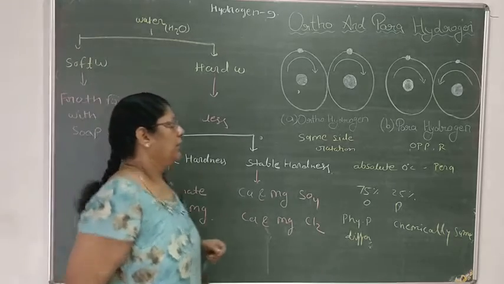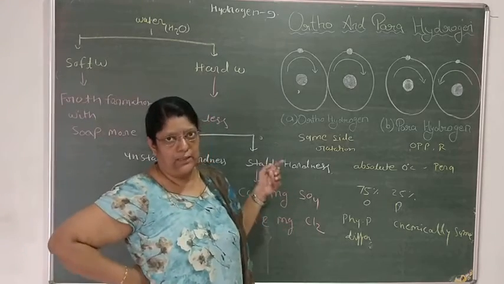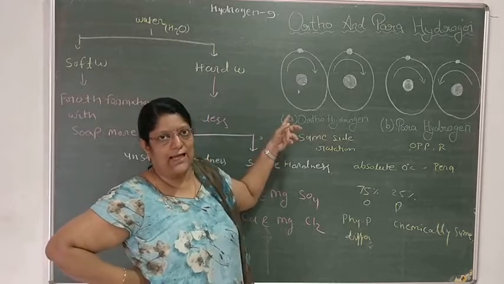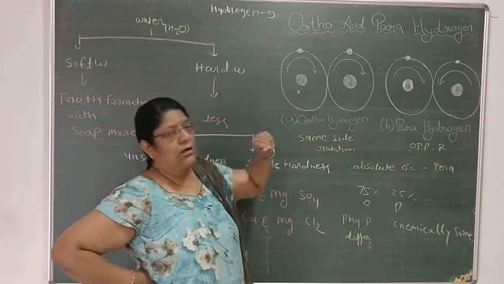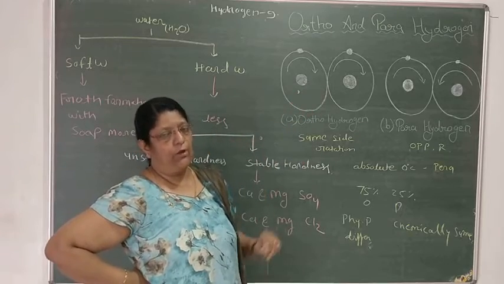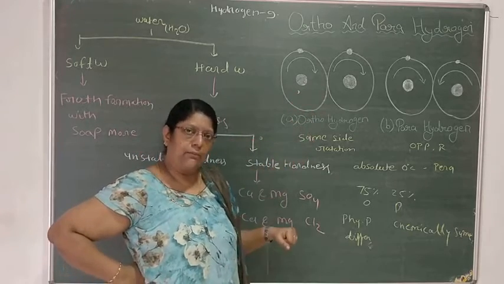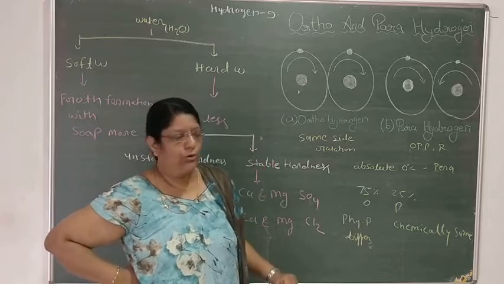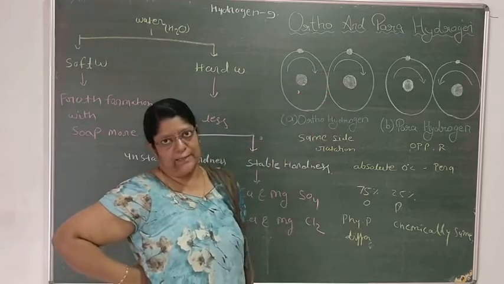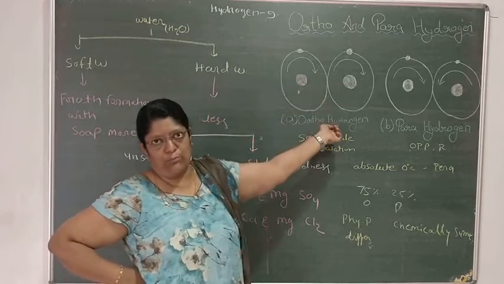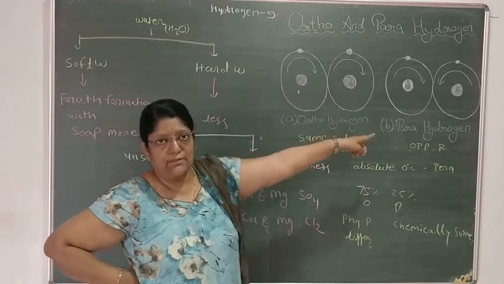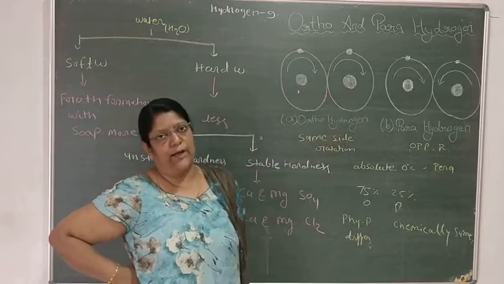Now we are coming to ortho and parahydrogen, another topic in hydrogen. When the rotation of the nuclei of the two hydrogen atoms of a hydrogen molecule is on the same side, it is considered as orthohydrogen.